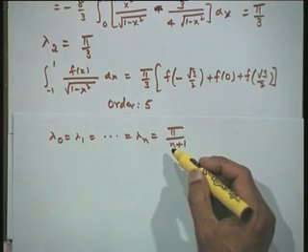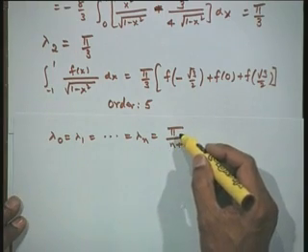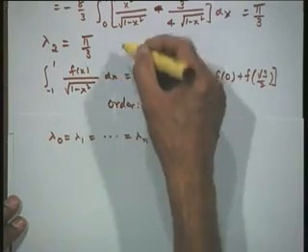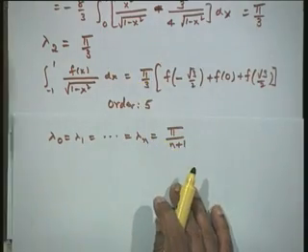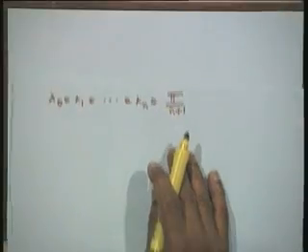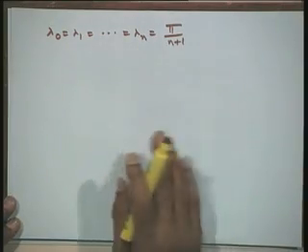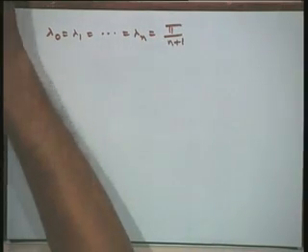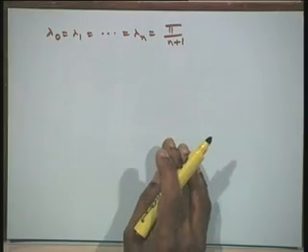In the case of 2 point formula n is equal to 1, we get the weight as pi by 2. In the case of 3 point formula n is equal to 2, we get the weight as pi by 3. In the general case we can show by integrating the Chebyshev polynomial that all the weights are equal and they are equal to pi by n plus 1.